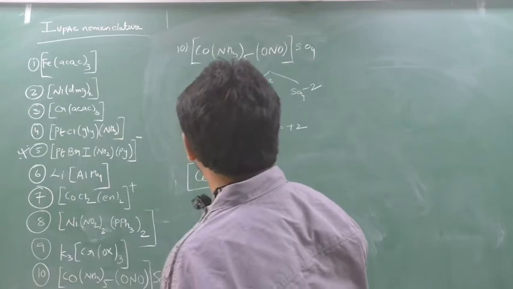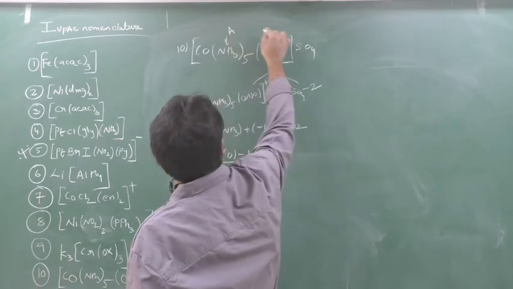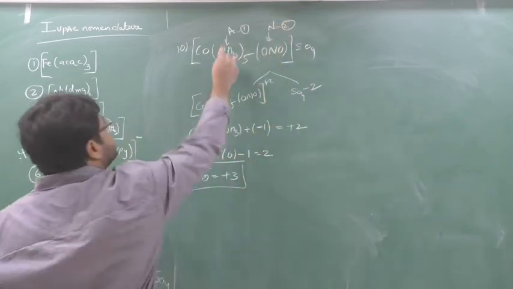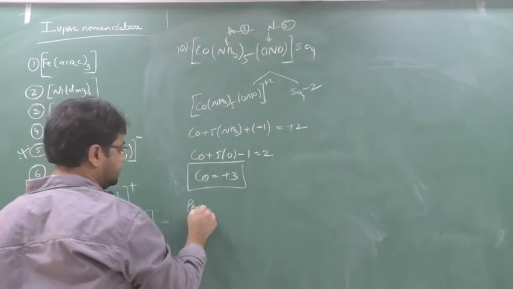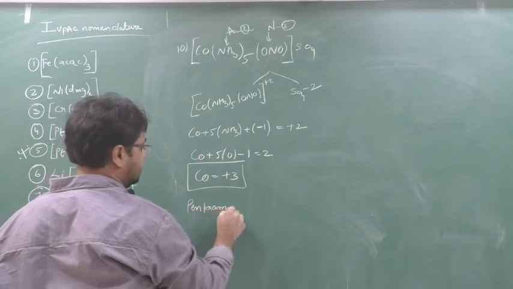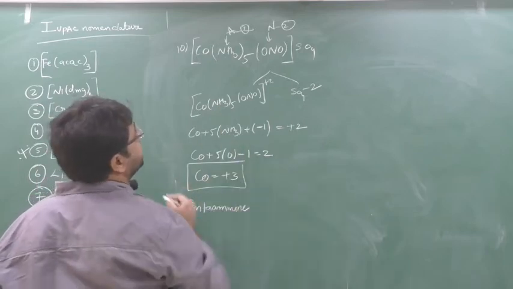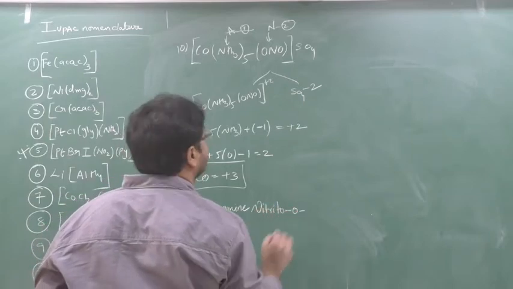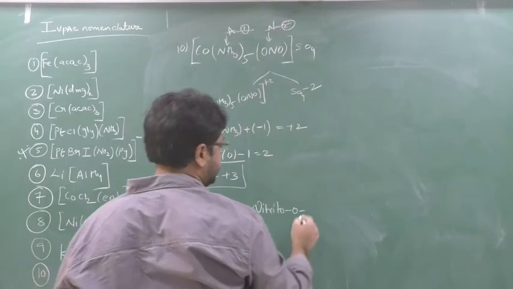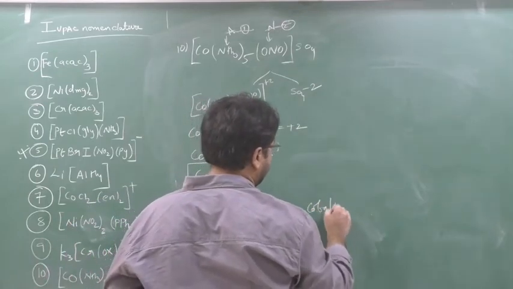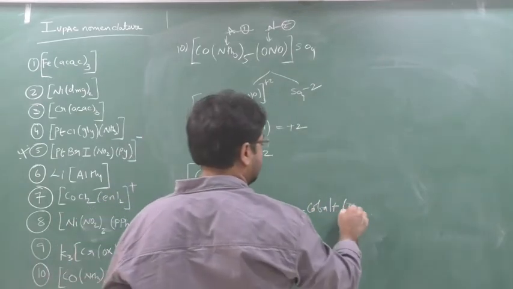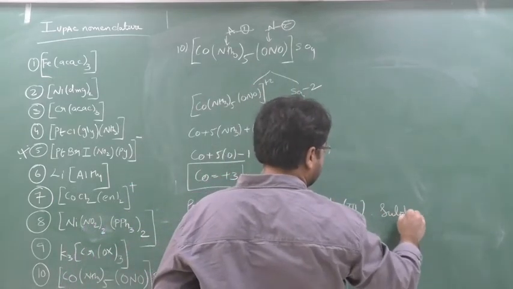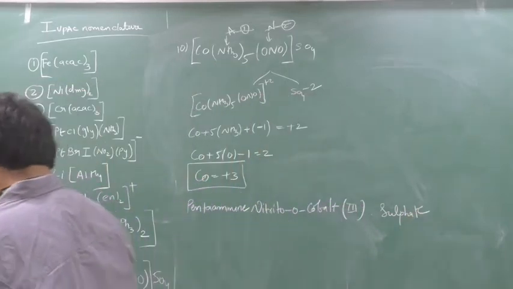Okay, now so name will be what? This is amine, this is nitrite-O. So this will come first, this will come as second. So first will come pentaammine, nitrito-O. Now cobalt as it is, no beta, because it's a cationic complex. Cobalt, how much? 3. So this is the complex name given. Remaining is what? Sulfate. Clear? Write down this. Pentaammine.